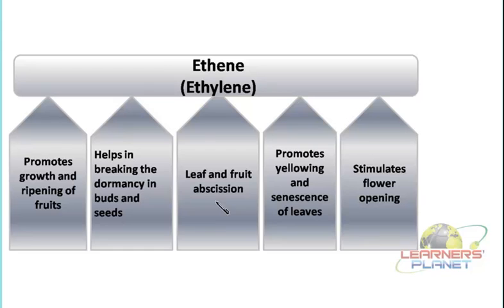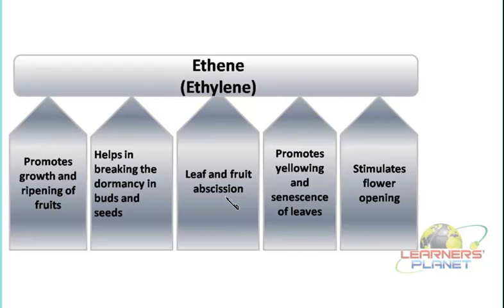That means you can see one important thing. Here we are saying it promotes the ripening of the fruit, and here we are saying it promotes the leaf and fruit abscission. What it means is that the ethylene or ethene gas brings the maturity level in the fruits, and because of that they can even fall off.